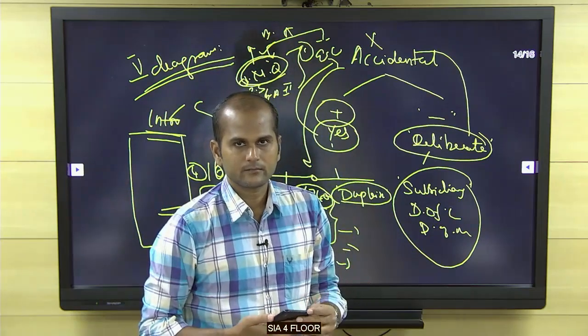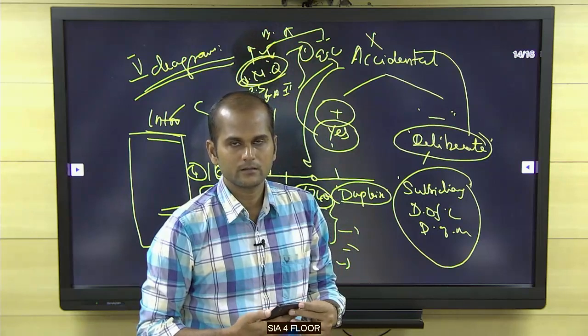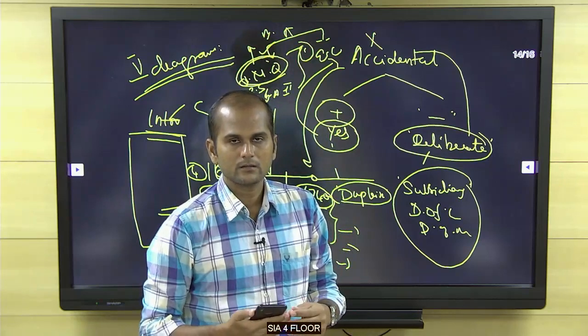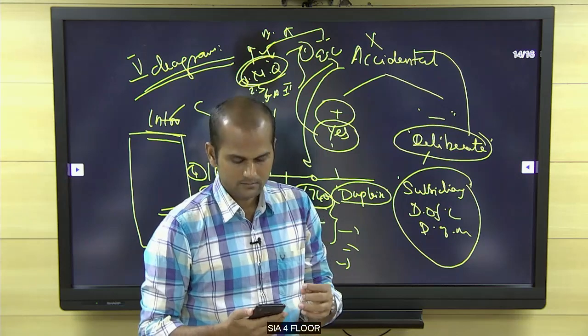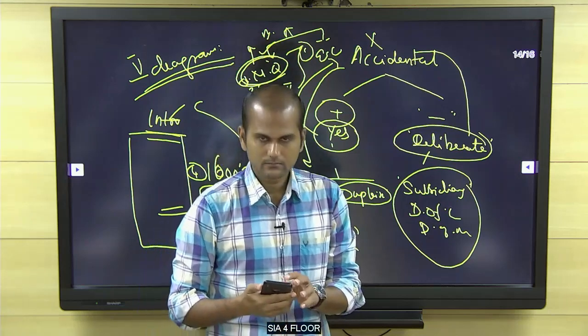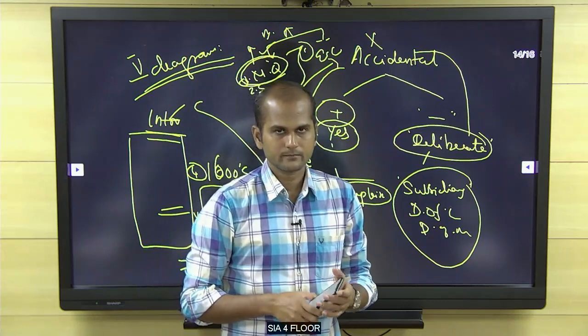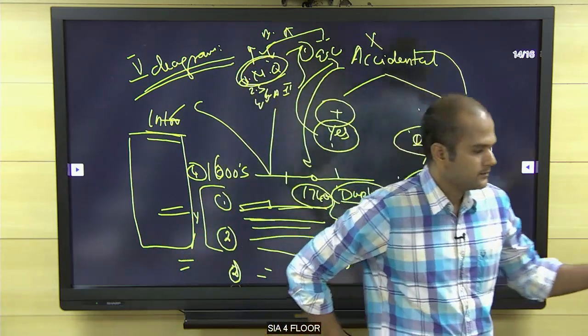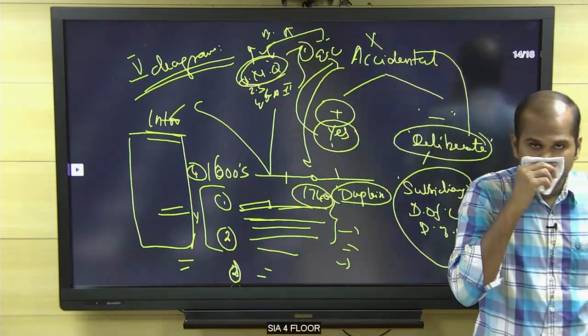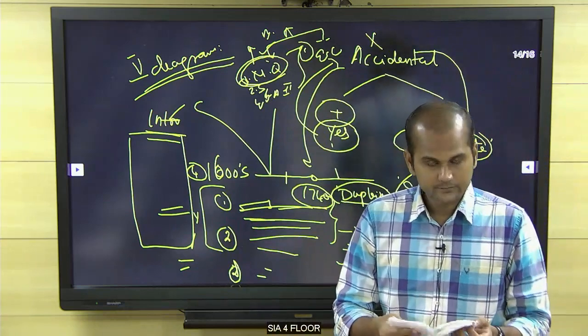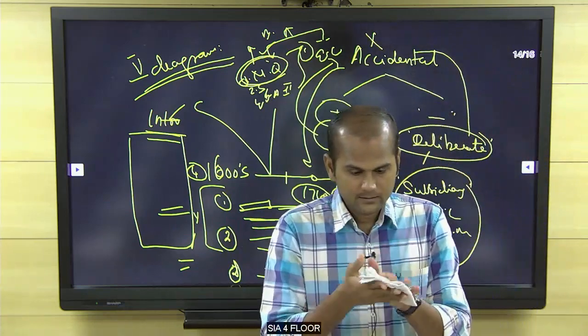Sir, for example, in that comparison question between Gandhiji and Ambedkar, I gave a heading and subheading like mode of development or India's development, and I wrote that Gandhiji focused on village-centered development, and Ambedkar focused on industrial and economic development.